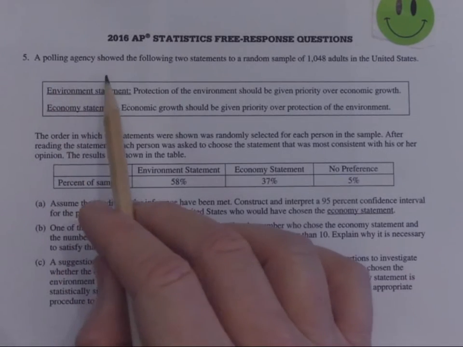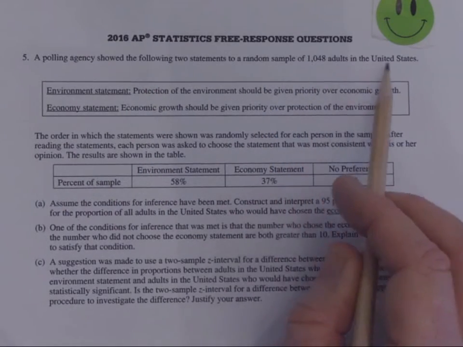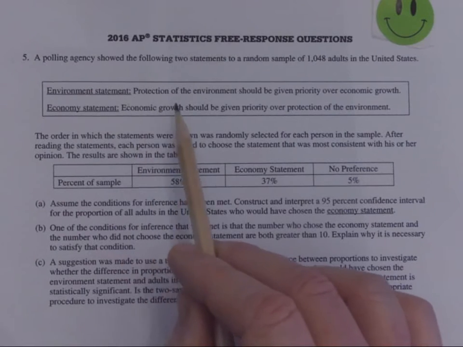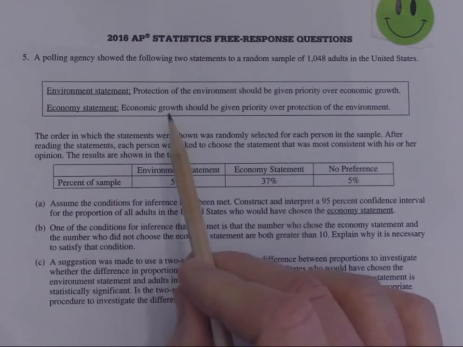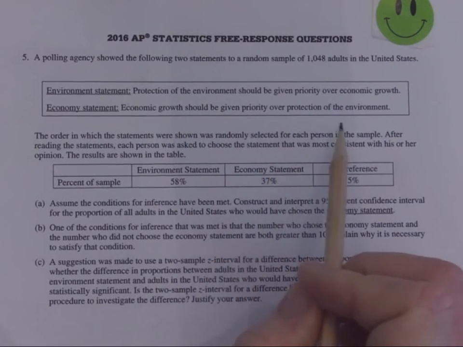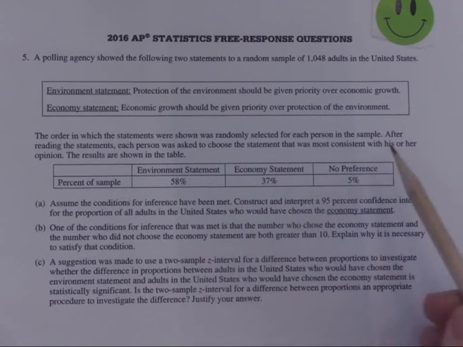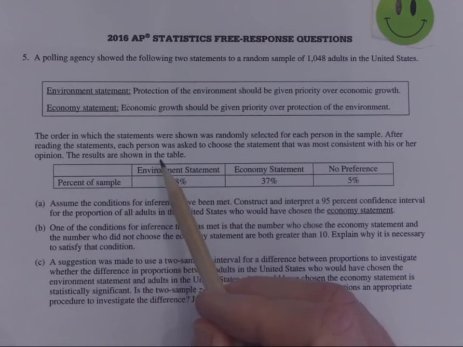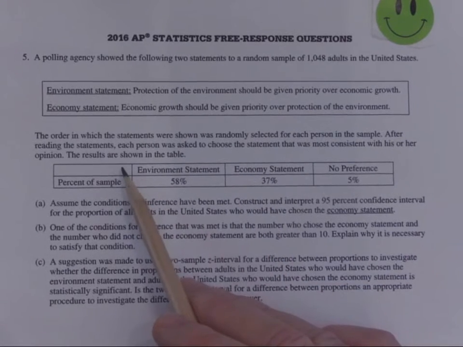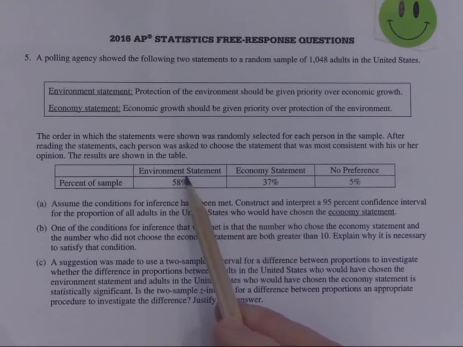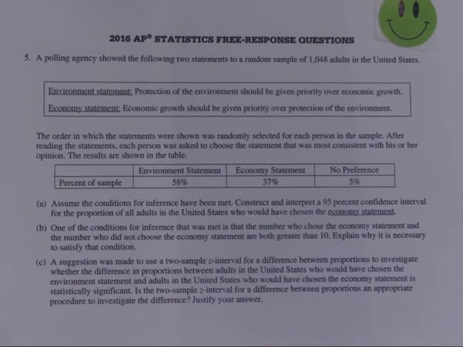So this one says a polling agency showed the following two statements to a random sample of 1,048 adults in the United States. Environmental statement: protection of the environment should be given priority over economic growth. Economy statement: economic growth should be given priority over protection of the environment. The order in which the statements were shown was randomly selected for each person in the sample. After reading the statements, each person was asked to choose the statement that was most consistent with his or her opinion. The results are shown in the table below. So 58% picked the environmental statement, 37% picked the economy statement, 5% had no preference.